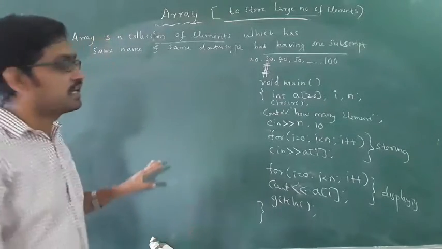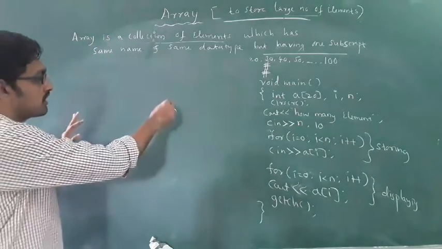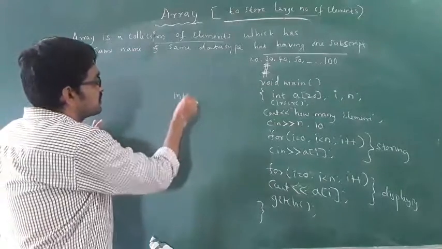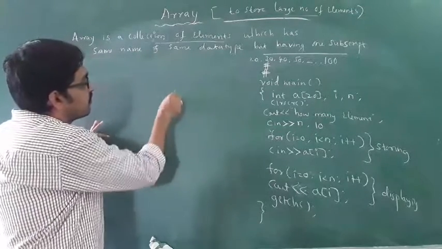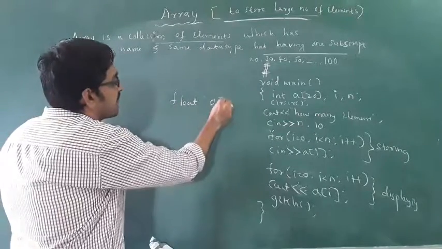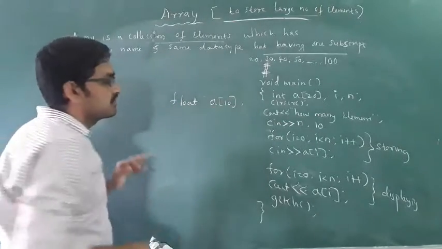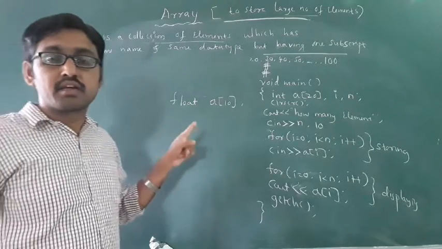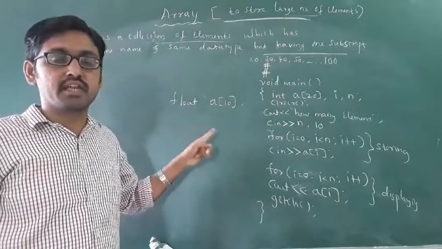How to declare an array? You know how to declare an array. You write int, or you can take float also, no problem. You can take float a of 10. Like this you have to declare an array. Okay, this is the declaration of array.